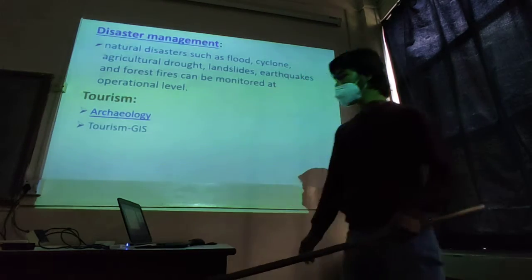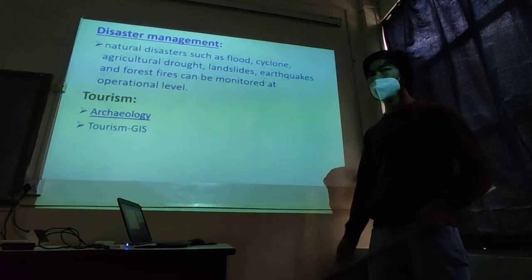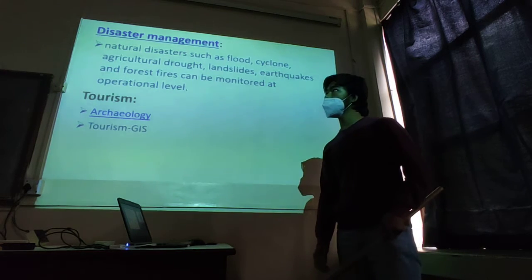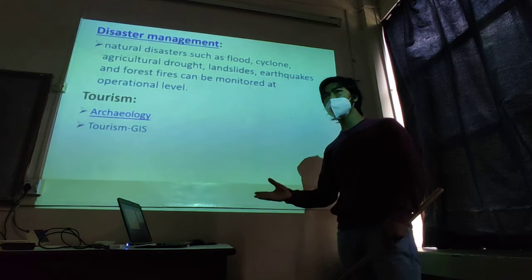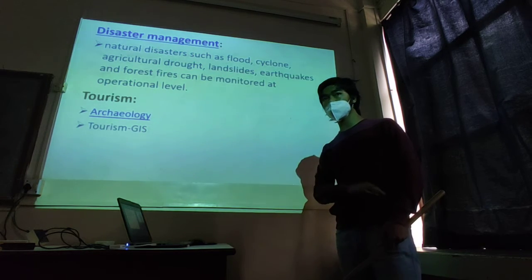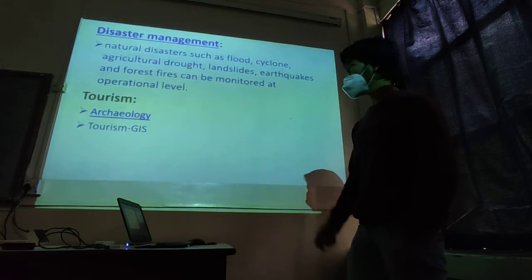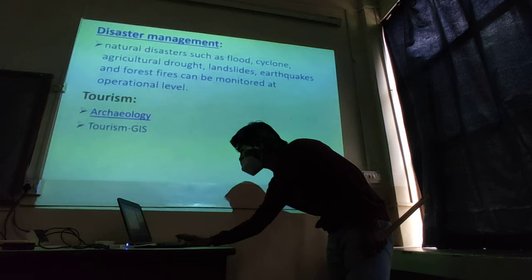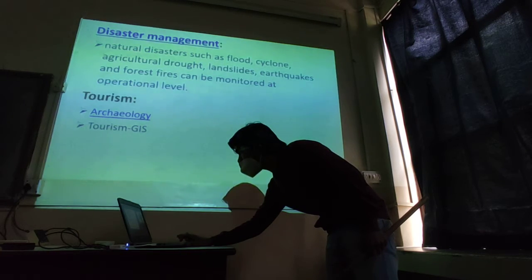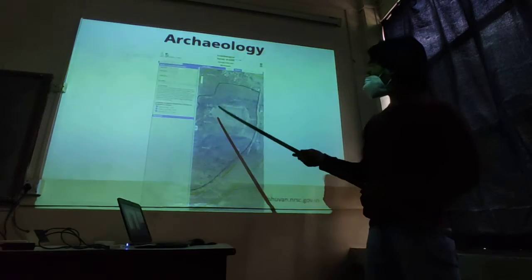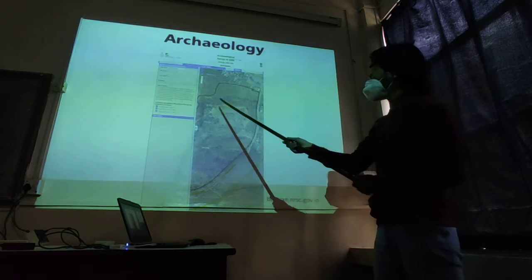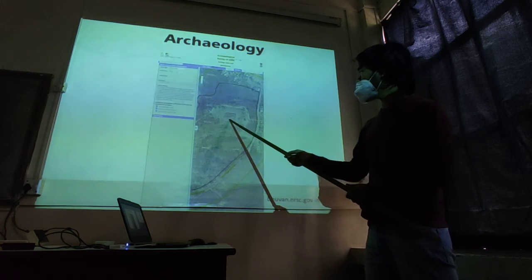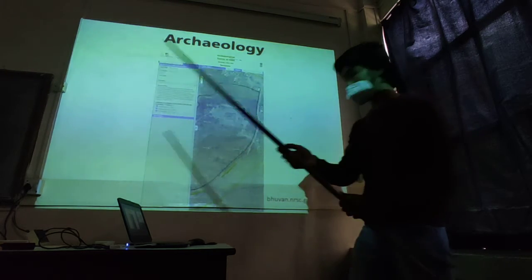And also one of the major applications of Bhuvan is disaster management, where they can predict the disaster up to 2 days, I guess. And also they have the records of the previous disasters, so in that way you can monitor the disasters. And also they have tourism, wherein archaeology and tourism GIS is carried out. As you can see, I guess this is Nagpur, where this is the remains of a Buddhist temple.